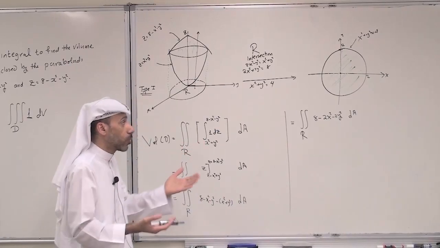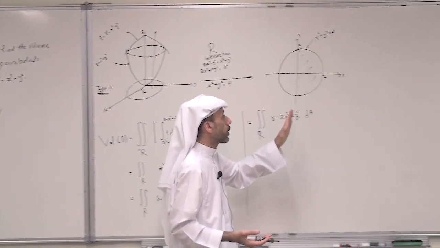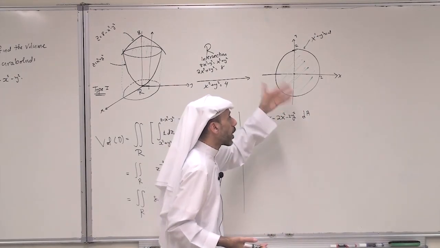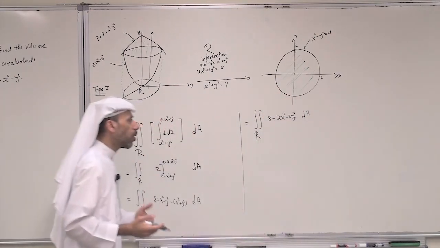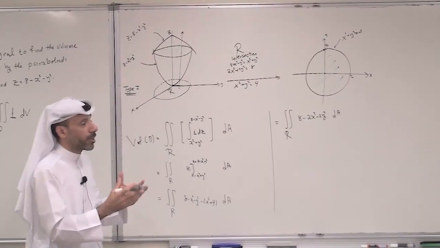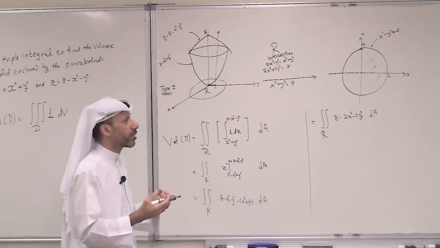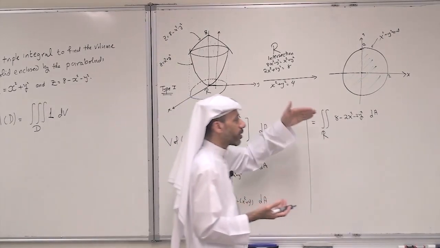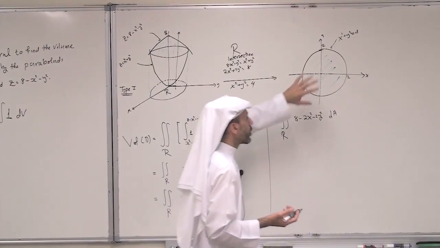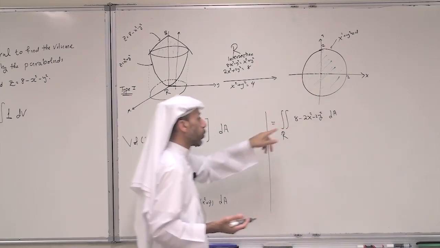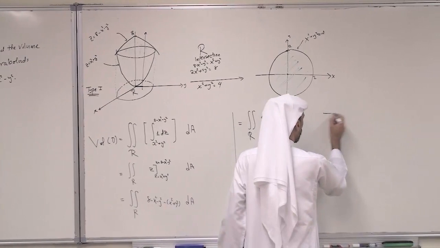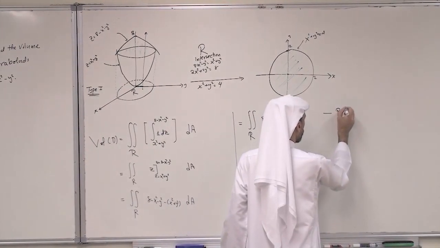Well, in fact, we can use rectangular coordinates, and it is a type 1 or type 2. Or since R is a circular region, it is better in that case to try to use polar coordinates. It will make integration simpler. Since it is a circular region, I will use polar coordinates for the double integral. So I will just convert to polar coordinates.